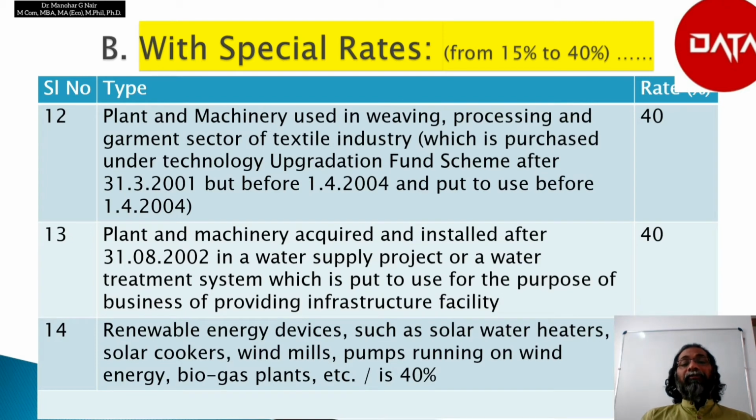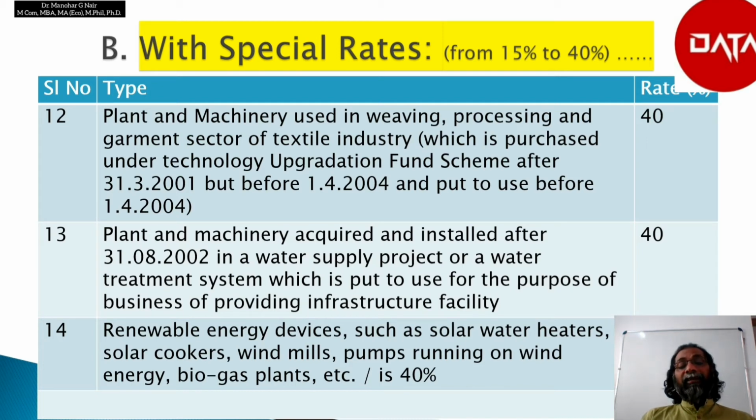Plant and machinery used in weaving, processing and garment sector of textile industry, which is purchased under the Technology Upgradation Fund scheme after 31st March 2001 but before 1st April 2004 and put to use before 1st April 2004, the rate of depreciation is 40%. Plant and machinery acquired and installed after 31st August 2002 in a water supply project or a water treatment system which is put to use for the purpose of business of providing infrastructure facility, rate of depreciation is 40%.